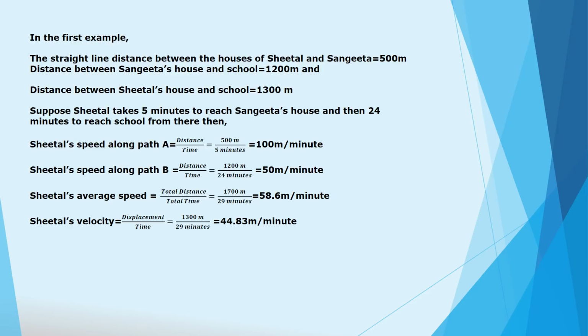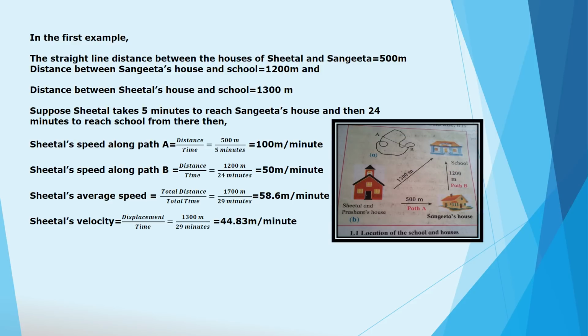Here the distance is 1200 meter and time is 24 minute. So which is equal to 50 meter per minute. Sheetal's average speed is equal to total distance upon total time.